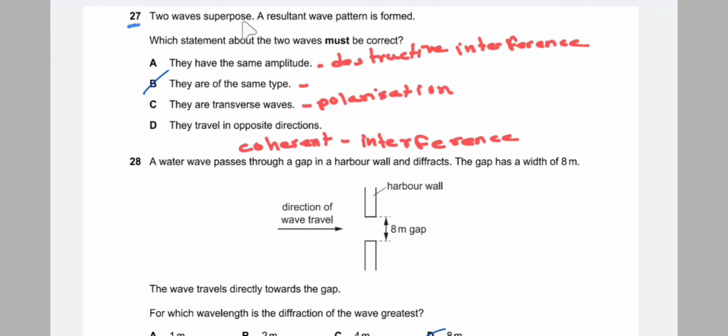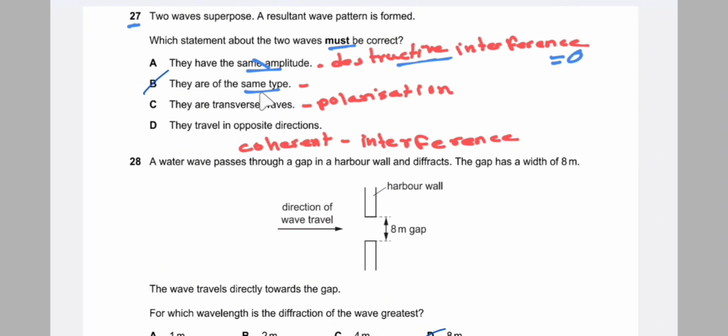Question 27. Two waves superimpose. The resultant wave pattern is formed. Which statement about the two waves must be correct? They have the same amplitude. If the two waves have the same amplitude, then this condition is needed for destructive interference, because the two waves must cancel to form a wave of zero amplitude. So if the two waves are of the same amplitude, then the waves cancel and destructive interference occurs. So this is not the condition for superposition.